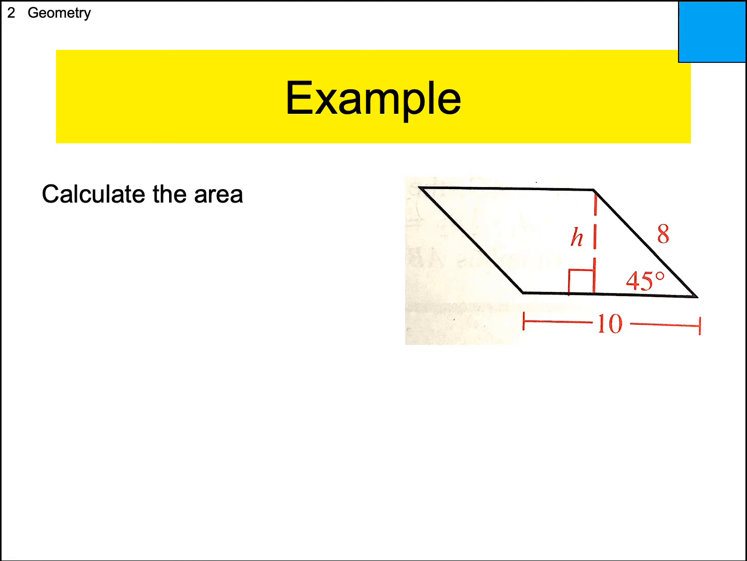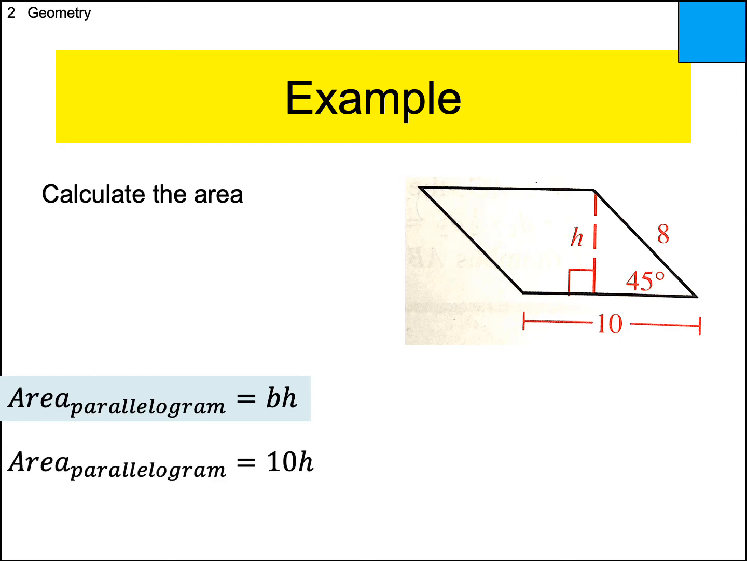So how could we do this? Well, we know it's a parallelogram, right? So we know the area of a parallelogram, base times height, and we know the base is 10. So all we have to do now is figure out the height. Well, just look at the one triangle that has H as one of its legs.